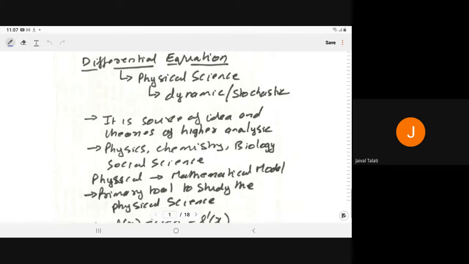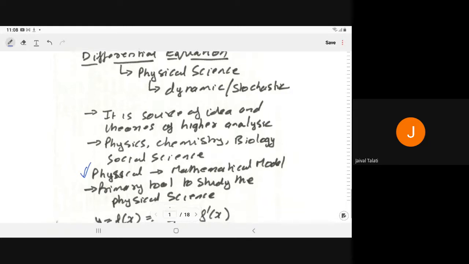Whatever physical process we are studying, we have to develop the mathematical model, and that mathematical model is governed by differential equations.